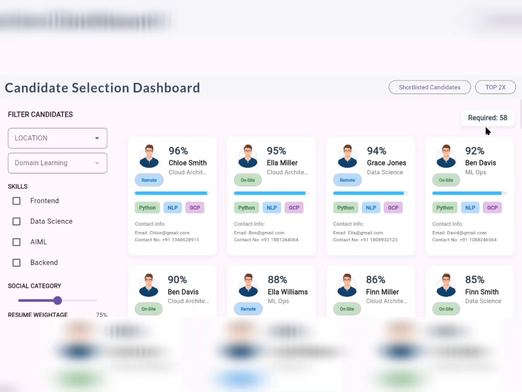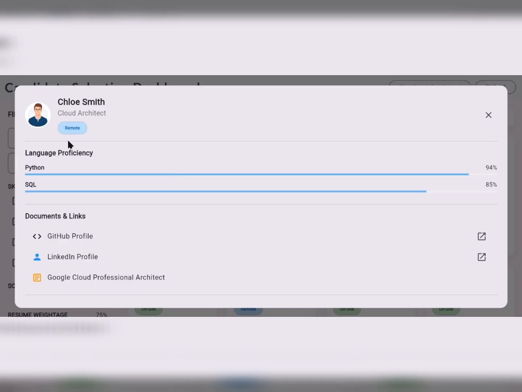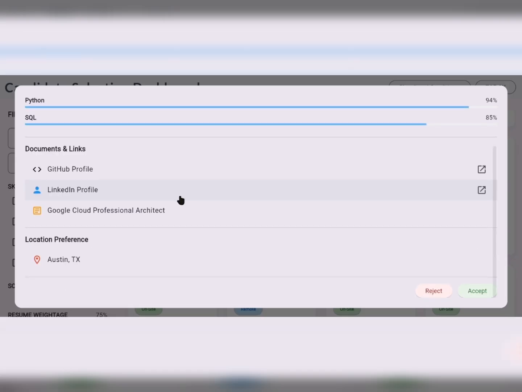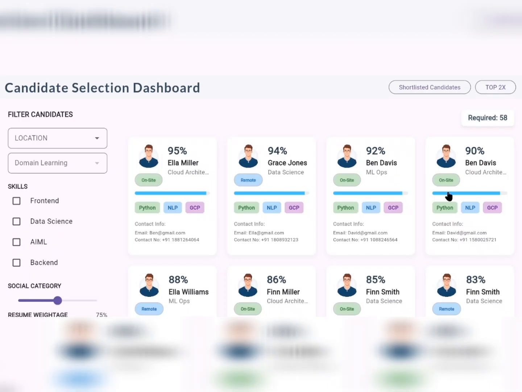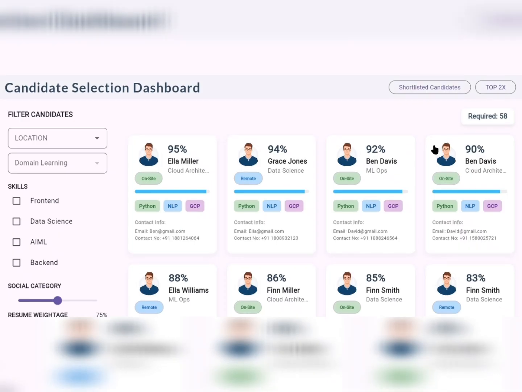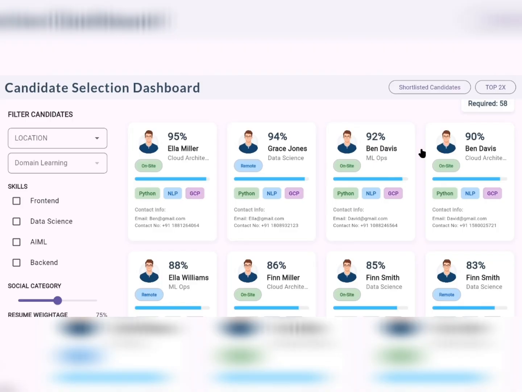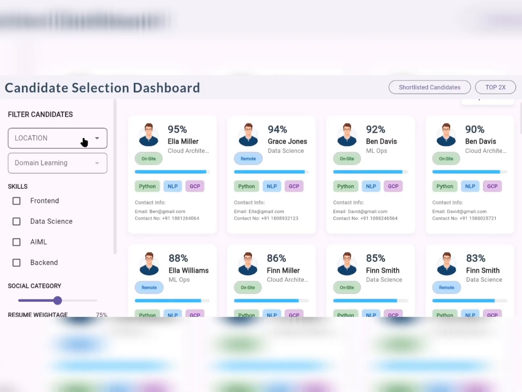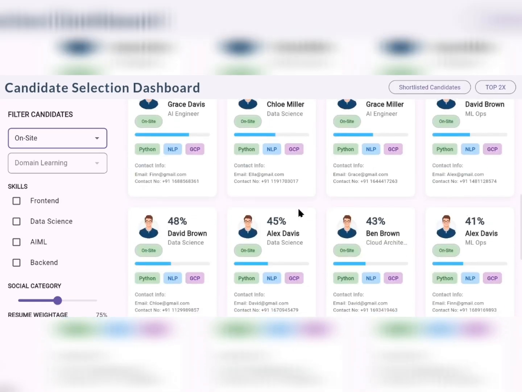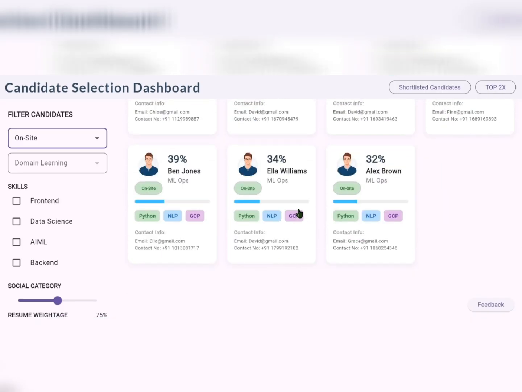As we have seen, the required counter decreases by accepting 2 candidates. Now, these are the candidates who are remote as well as on-site. What if there were a filter for these remote and on-site candidates? So this location filter is available on the left-hand side. It filters out the candidates who are working on-site or remote.